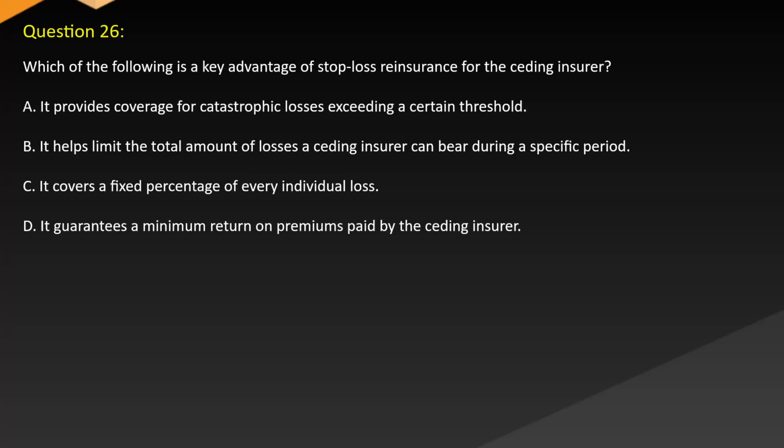Question 26. Which of the following is a key advantage of stop-loss reinsurance for the ceding insurer? A. It provides coverage for catastrophic losses exceeding a certain threshold. B. It helps limit the total amount of losses a ceding insurer can bear during a specific period. C. It covers a fixed percentage of every individual loss. D. It guarantees a minimum return on premiums paid by the ceding insurer.